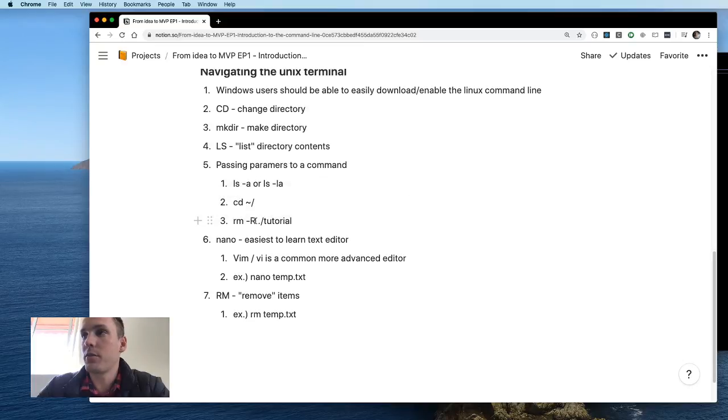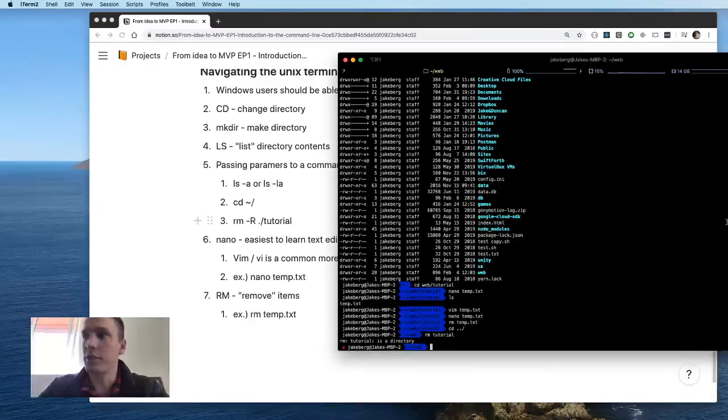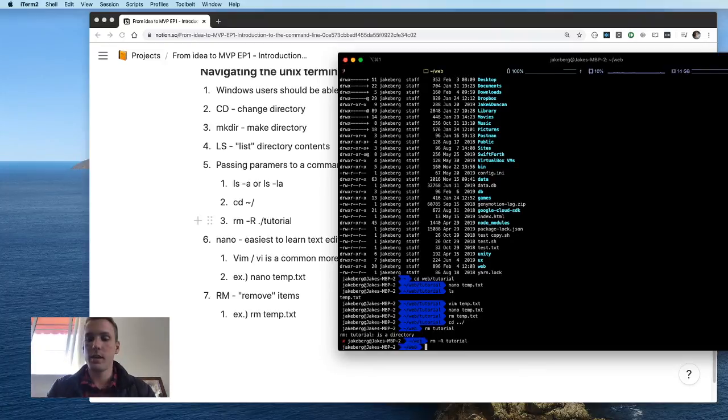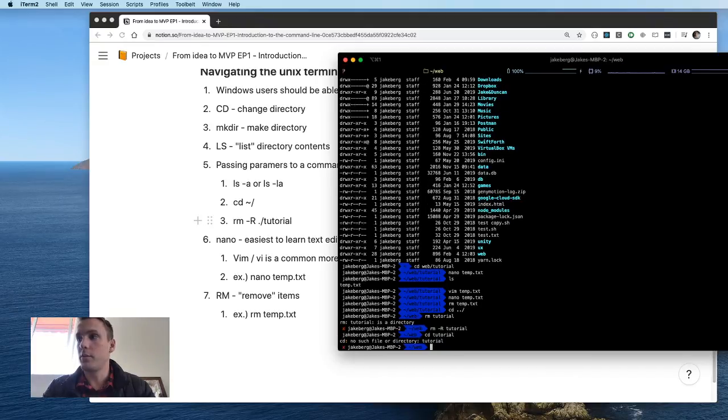And the R stands for recursive. And recursive is a really fun part of programming where basically your code gets to call itself. In this case, we're saying go through this folder, go through this folder's folders, and so forth forever until there's no more folders, and then delete all the files in that folder, then go back and delete all the folders in that folder, etc. Recursion, awesome. So let's rm -r tutorial, and our tutorial folder is now gone. You can see we can't tab into it anymore, and if we try to see into it, there's no such file or directory. So everything we've just done is now gone and deleted.